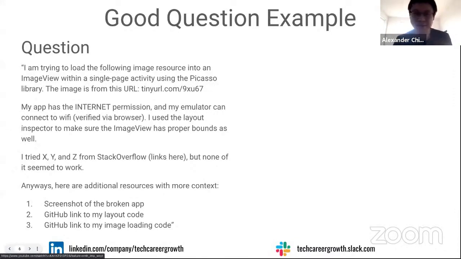And they attach some context to make it easier for people to debug, so people can further Google and search Stack Overflow. They attach a screenshot of what the experience currently looks like. They link the source code of the layout that's trying to render the view. And then they have a link to the source code that's actually trying to load the image from the URL into the view, right? So this is a much, much better version of the question.